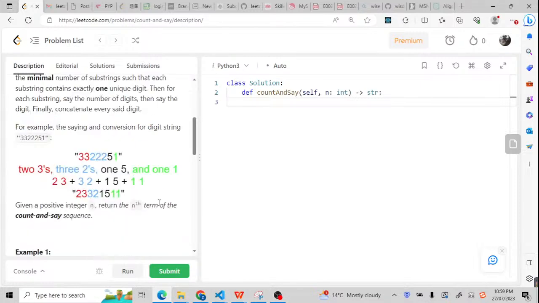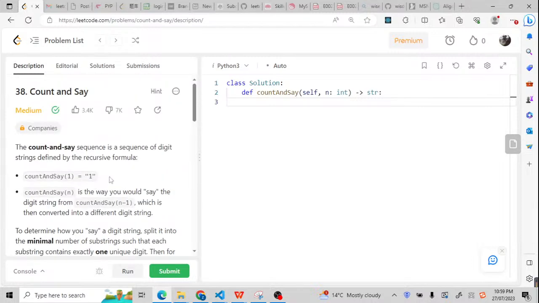Now let me explain my approach for this problem. I'm going to use a recursive function because this is similar to Fibonacci numbers. If we are going to calculate the Fibonacci numbers, we have the first number, for example 0, the second number is 1, and then the third number should be the sum of the previous 2 numbers. So the next number for the Fibonacci should be 1, and the next should be 2. So this one is also similar.